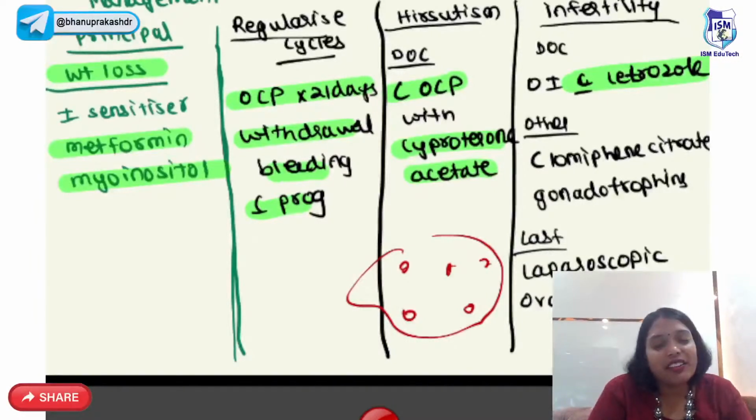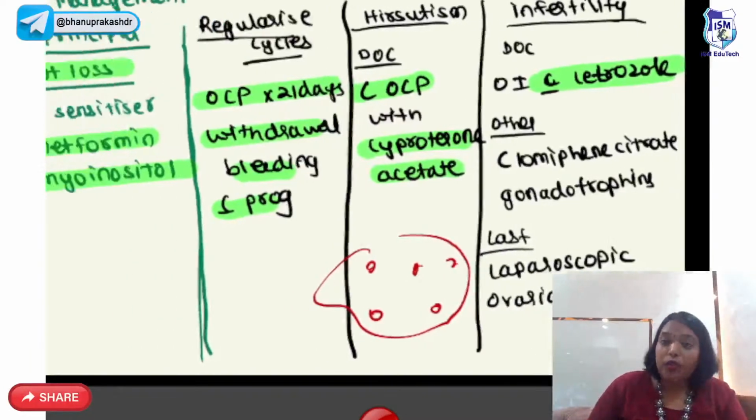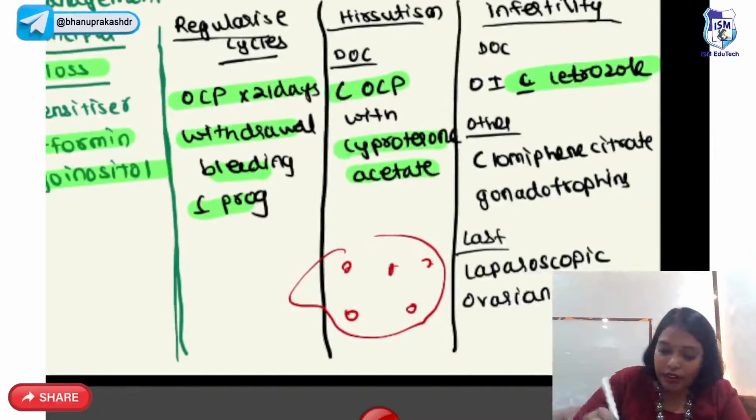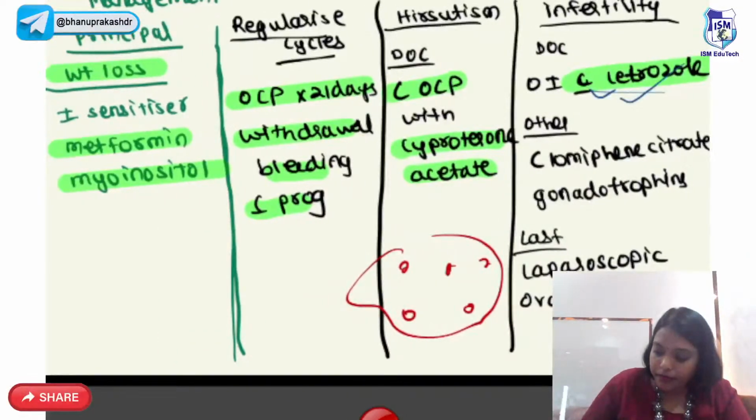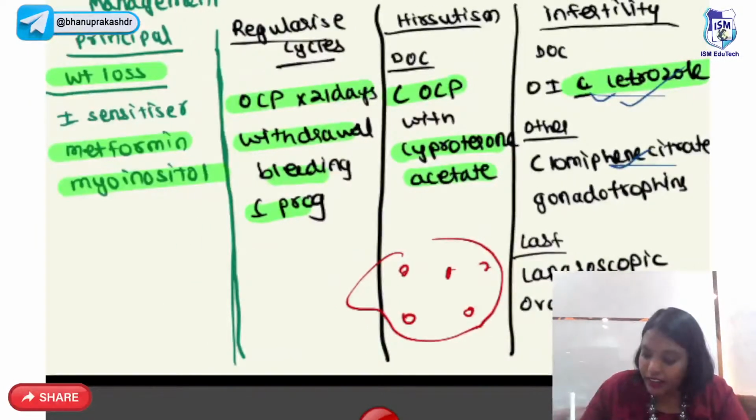Now for young girls who want to regularize cycles, you can give OCPs every 21 days or you can give withdrawal bleeding with progesterone. For hirsutism, the drug of choice will be OCPs containing cyproterone acetate. And those patients who come to us with infertility, for them you can do ovulation induction with letrozole. Other drugs what we can give are clomiphene citrate and gonadotrophins.